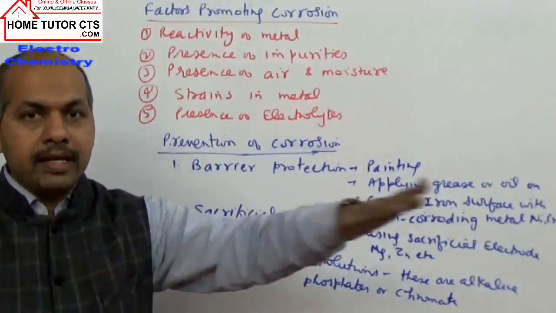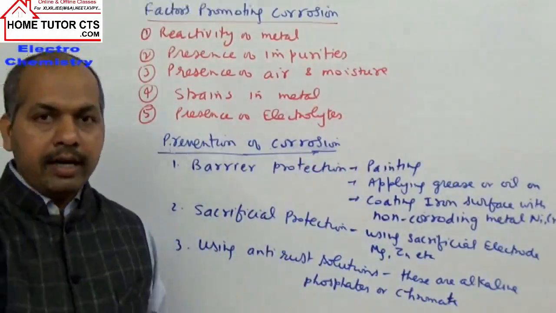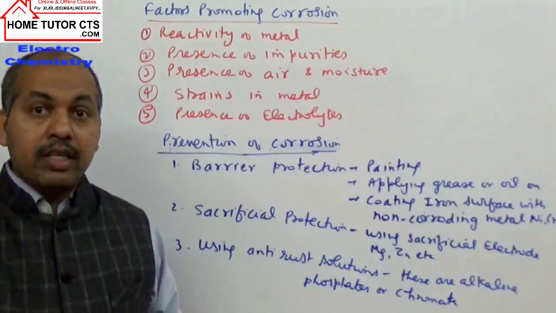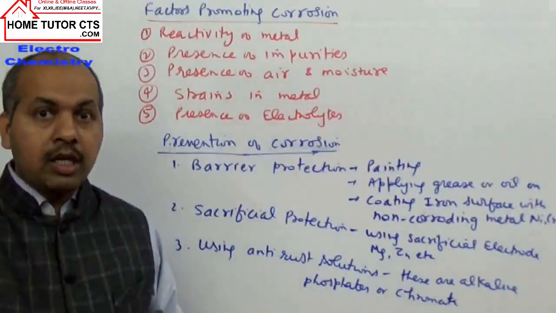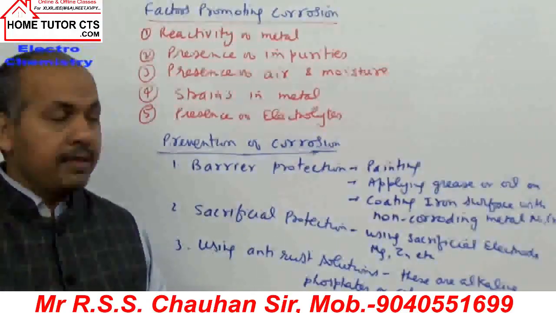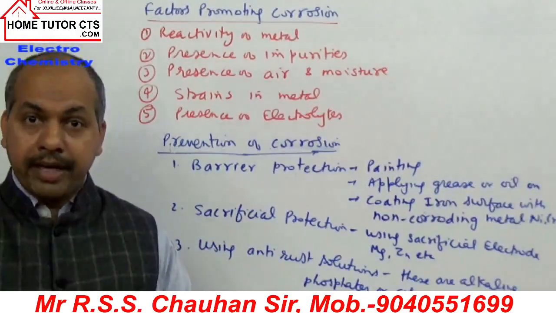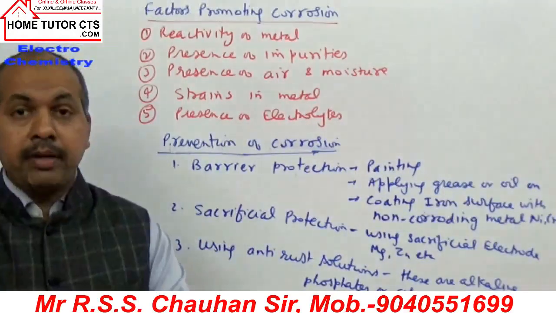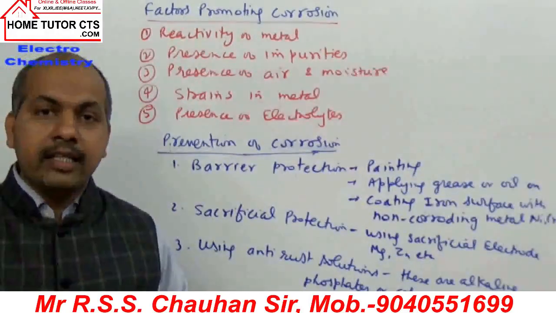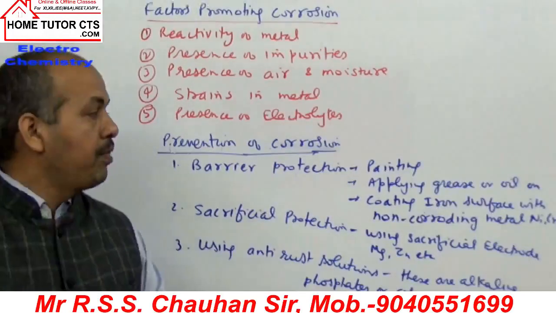We can put some barrier. Barrier can be put in the form of painting. We can do the paint on the surface of the metals. By painting, what happens? They will prevent the contact of air and moisture with the metal surface. So they definitely prevent corrosion until the paint develops cracks. If the paint develops cracks, again they will make the surface of the metal available for absorbing moisture, and then they can set up the cell. So painting is done one way.